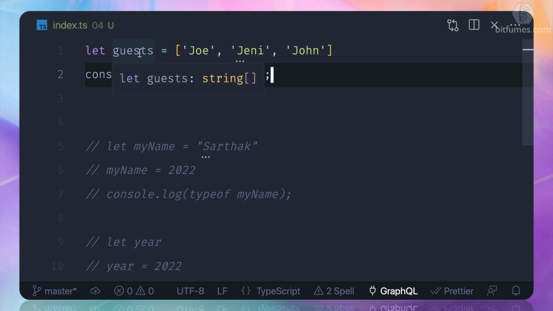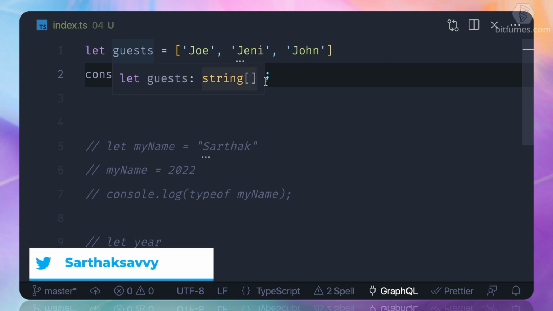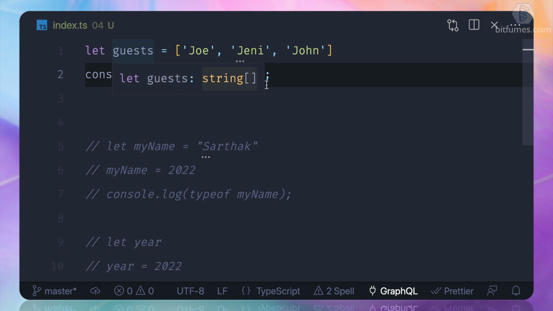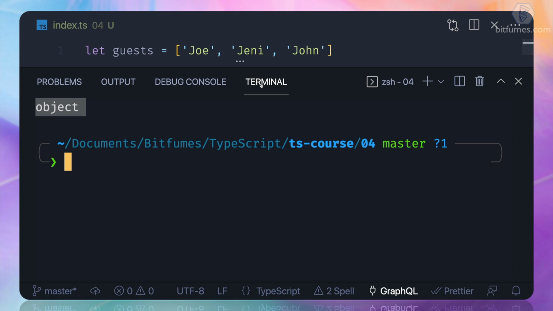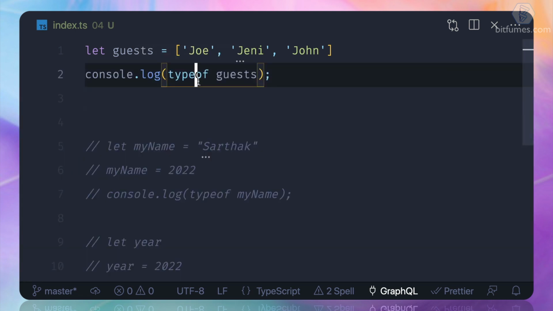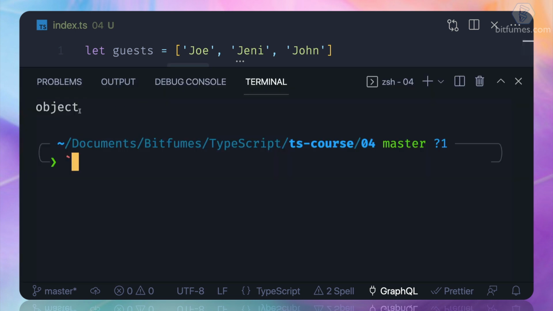Let's hover over it, and now here it says, hey, guest is an array of string. And what is the difference between this and when we hover? When we hover, it's giving the TypeScript type. When we do this typeof, it's a JavaScript function, it's not a TypeScript function, so it is giving object.